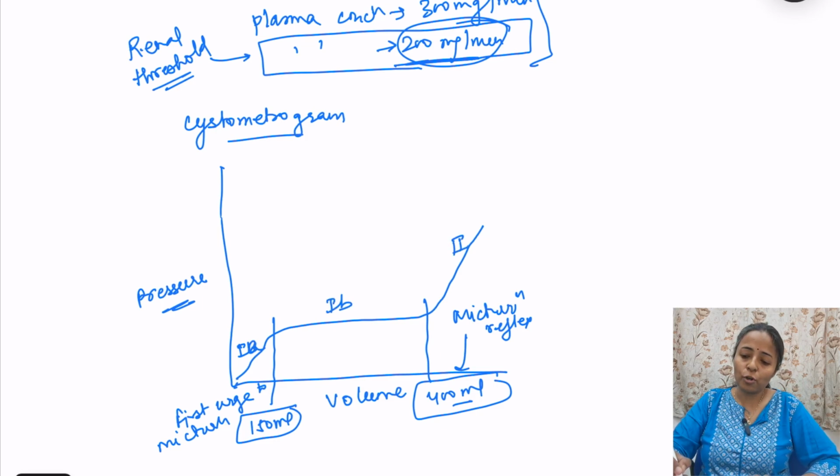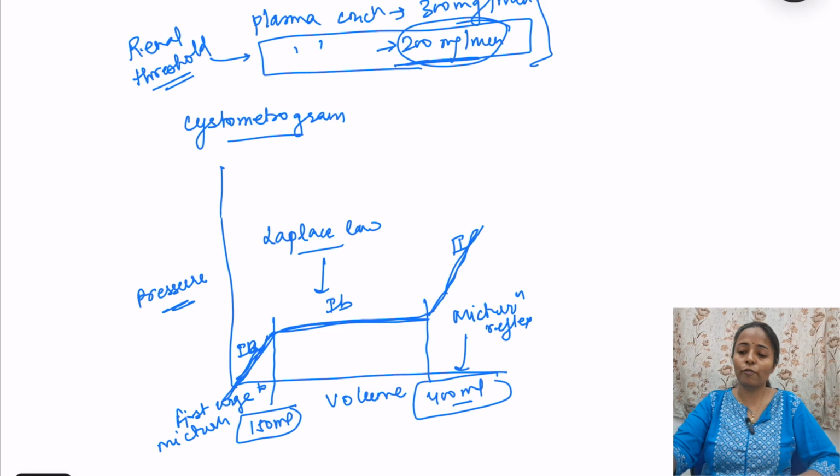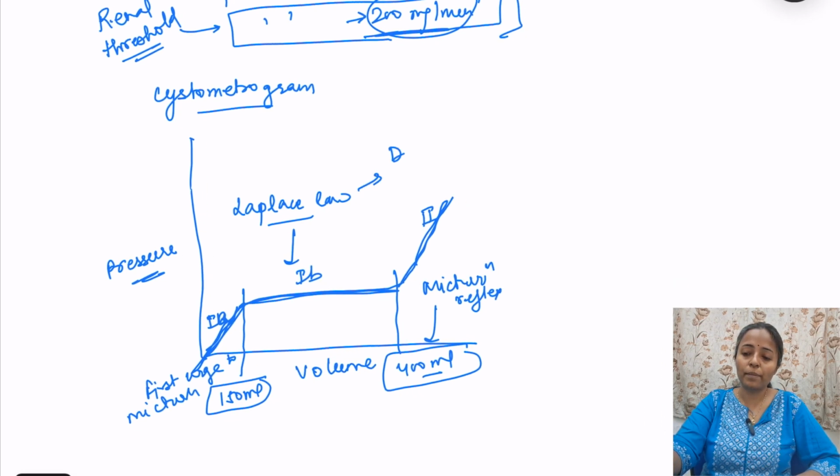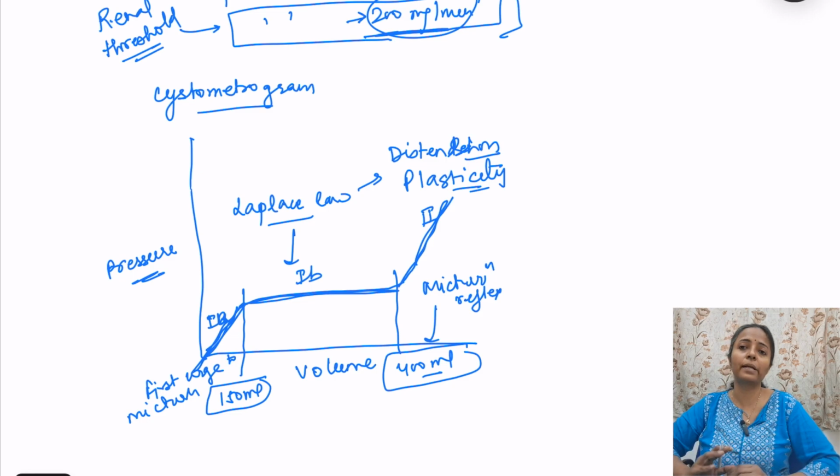Here as volume is increasing, pressure is increasing. In phase 2 also as volume is increasing, pressure is increasing. But in phase 1B, see that when volume is increasing, pressure is not increasing. This is due to Laplace law. When the bladder is filling, there is distension of the bladder because it has smooth muscle, and smooth muscle has an important property, that is plasticity. So it causes the distension of the bladder, because of which the pressure doesn't increase, and this is explained by Laplace law.